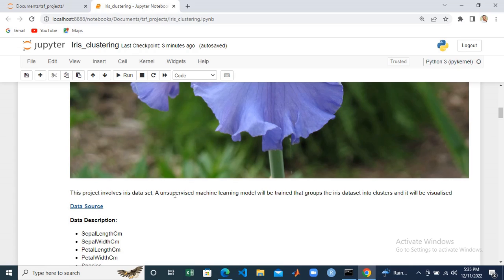The purpose of this project is to create an unsupervised learning model that will be trained on the data, that will be able to group the Iris dataset into clusters, and the clusters will be visualized.